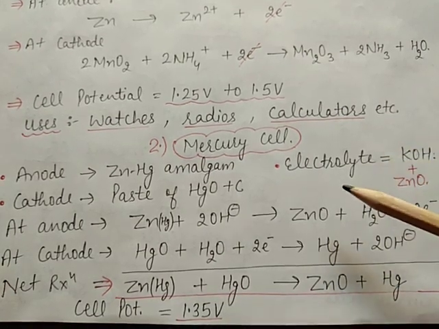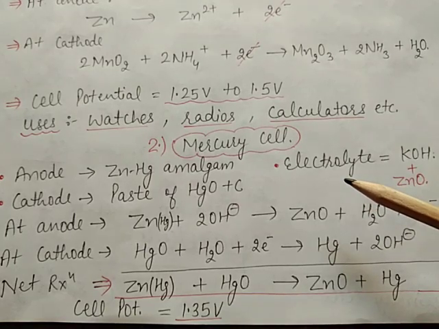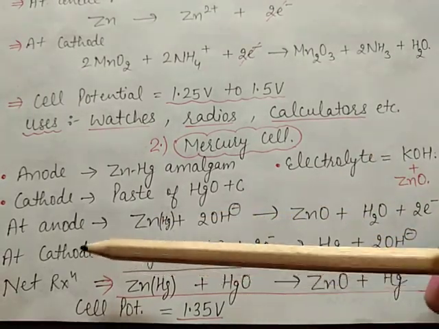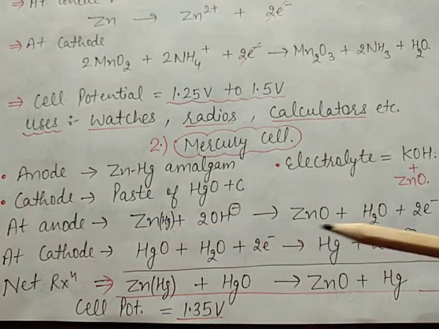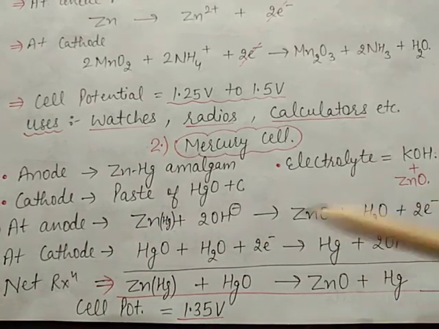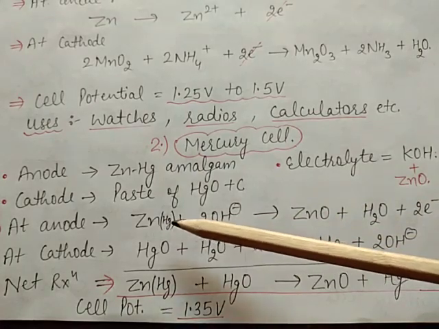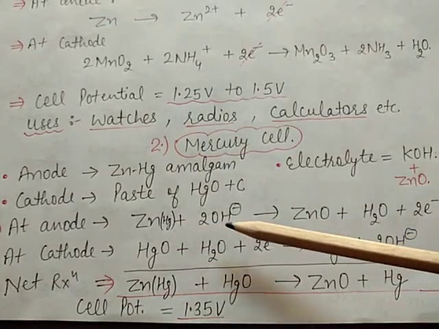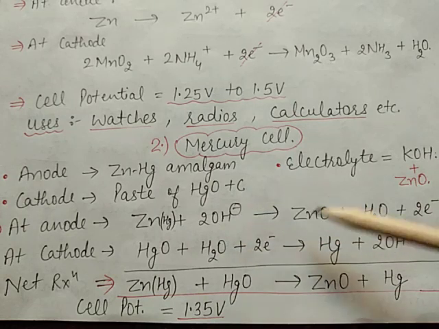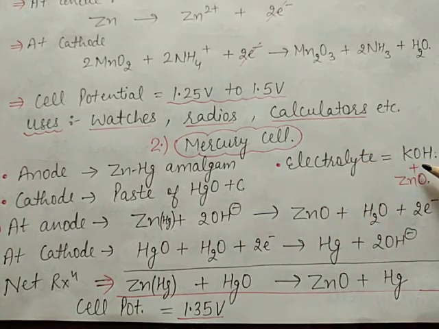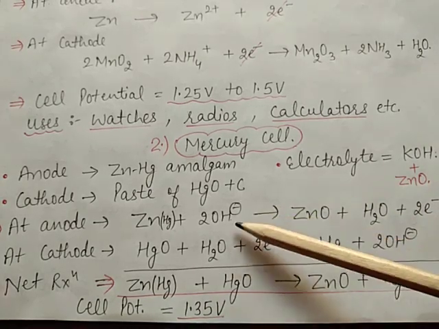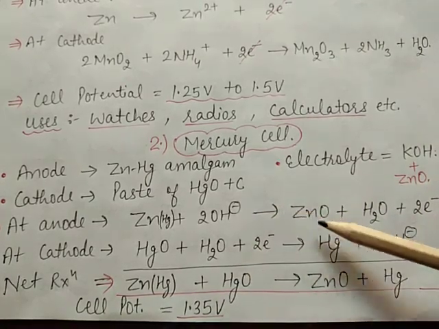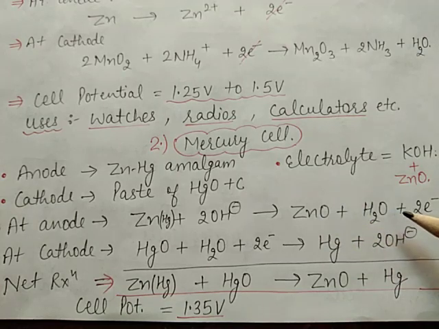Now, when the electric current is passed through the solution, at the anode oxidation takes place, meaning the loss of electrons. ZnHg, zinc amalgam, plus 2OH negative, because the electrolytic solution is dissociated into ions, K positive and OH negative, gives rise to zinc oxide plus water plus 2 electrons.